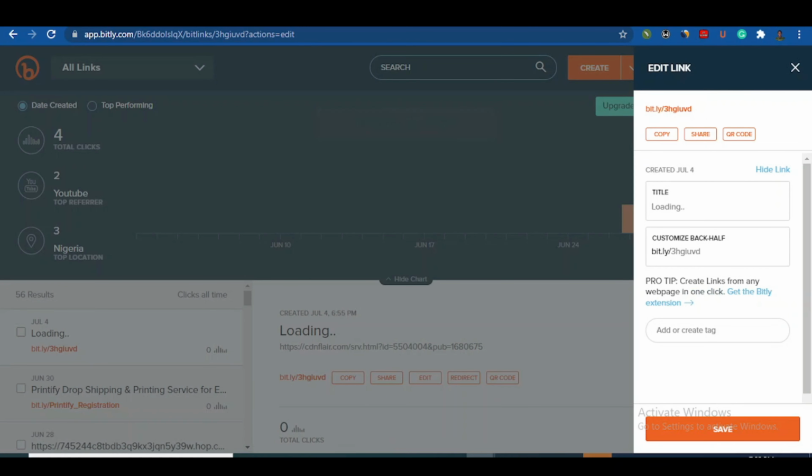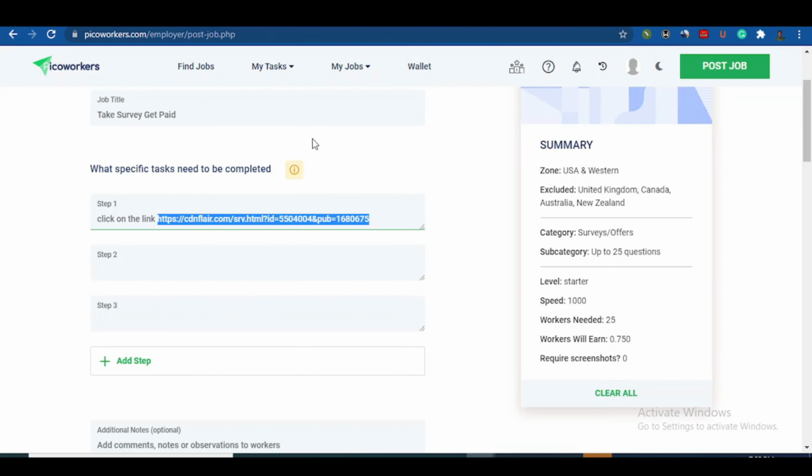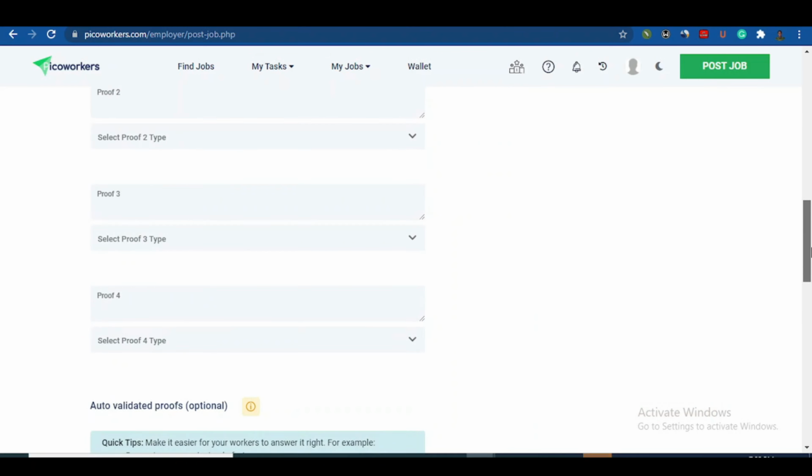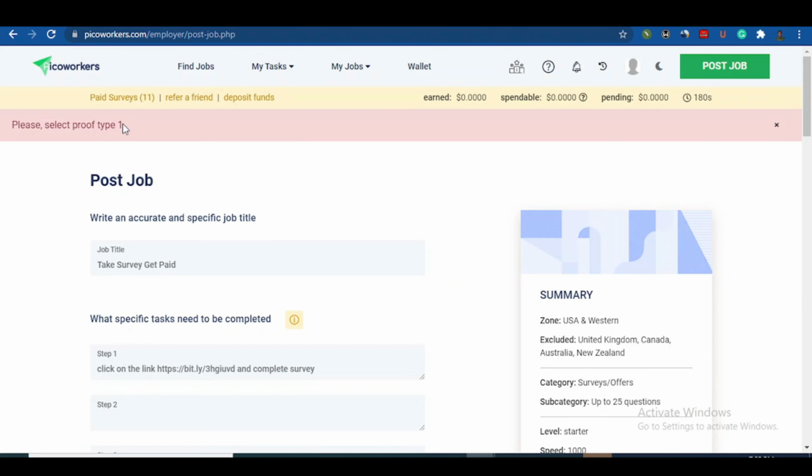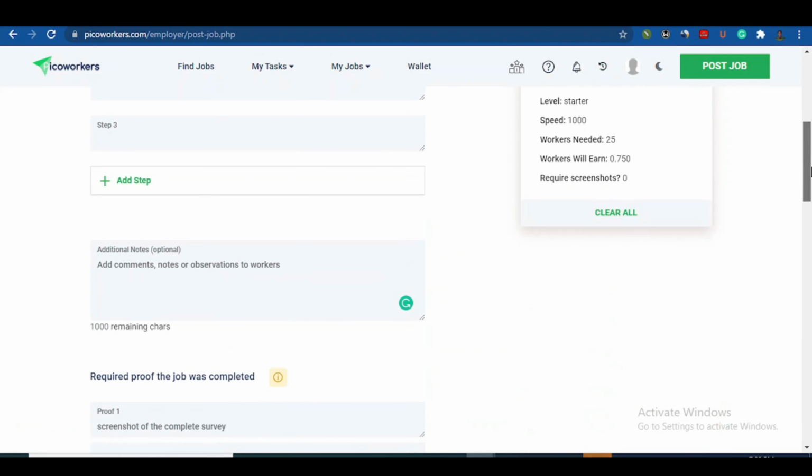Then it's created automatically. Just copy it here. Then I'm going to come back to Picoworkers. Go to that, then go to view. Click on this link and complete survey. So when you click on link and complete survey, you can put other steps that you want to put there. So I'm just going to come down here and click on apply and go to next. So they say to select proof. Okay, so this is an error here.